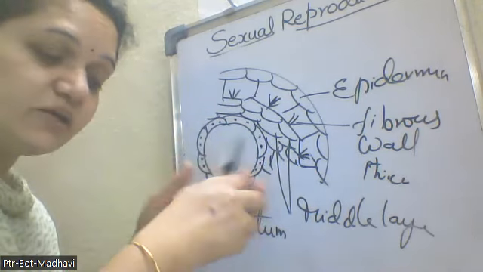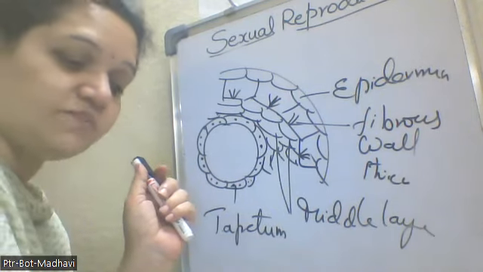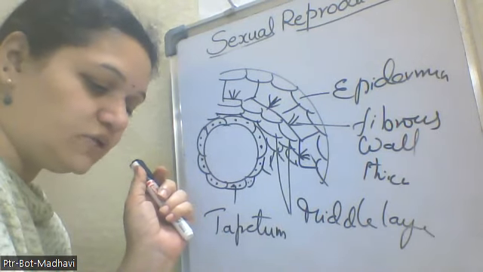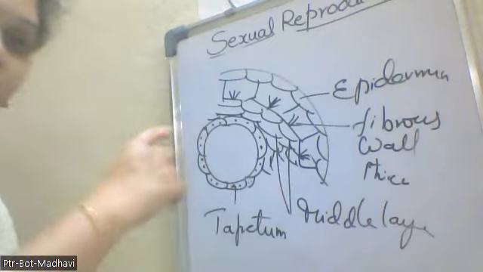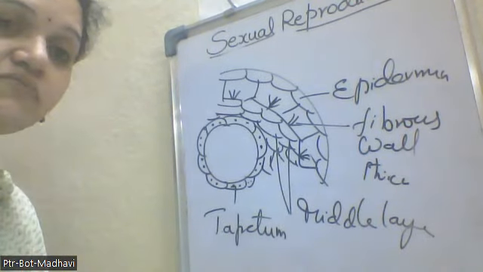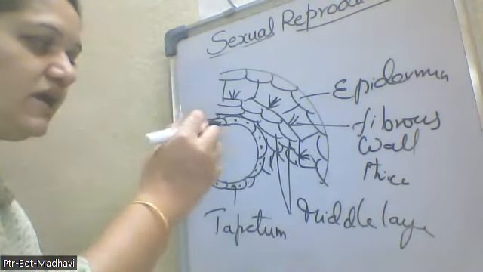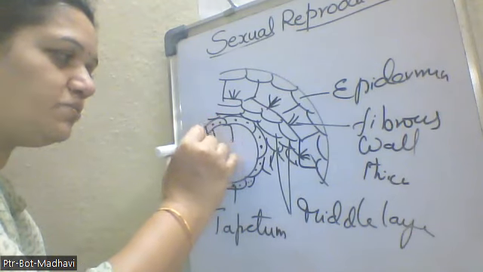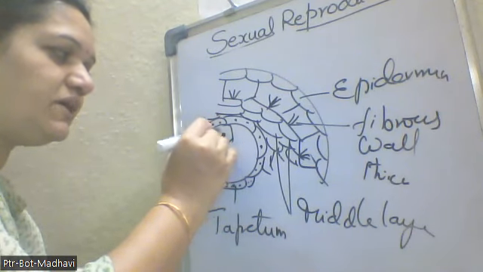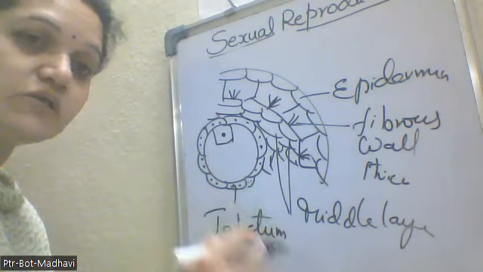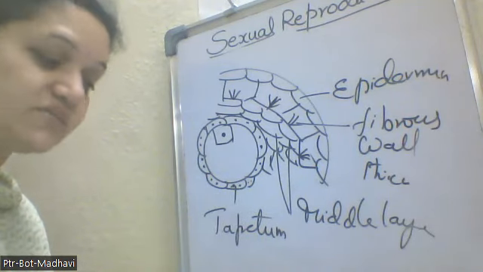So how are these microspores produced in the microsporangium? In the microsporangium, a diploid cell acts as the microspore mother cell, which we call the MMC.